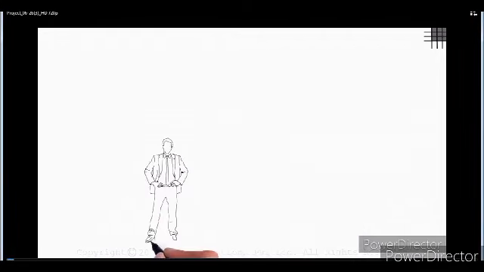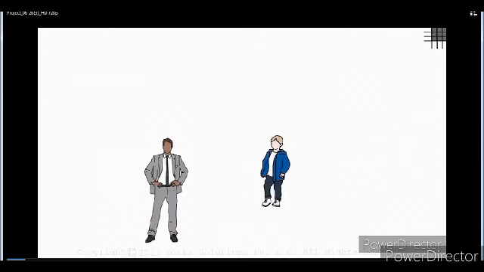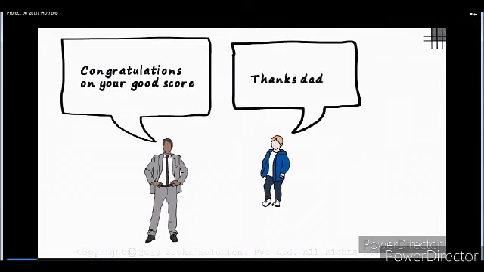James' dad congratulated James on his good score in mathematics. Now James was elated and said, "Thanks, Dad." But James wanted his dad to give him a gift, and his father was willing to give him a gift.